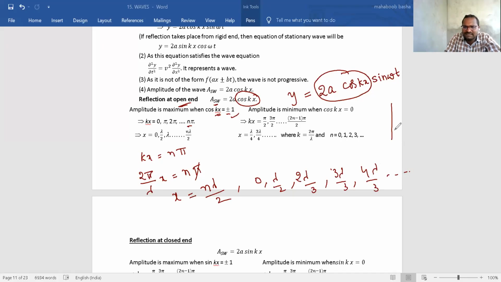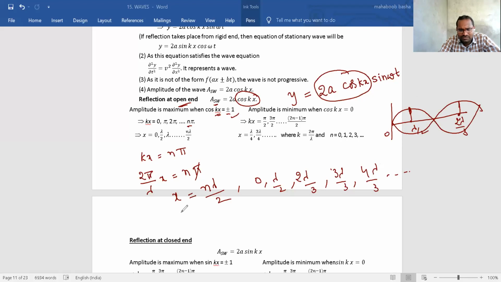See, one stationary wave is formed like this. This amplitude is maximum where? At a distance of 0, lambda by 2, again here maximum, 2 lambda by 2, like that. At these distances only will the amplitude be maximum. That is the meaning. Did you understand now? Clear? And where will the amplitude be minimum?